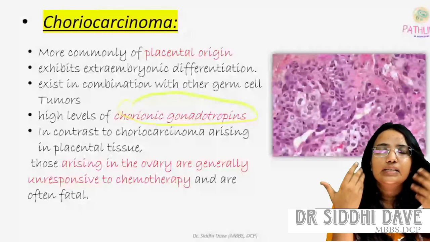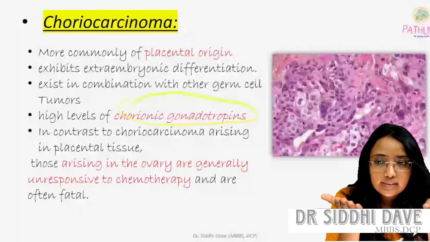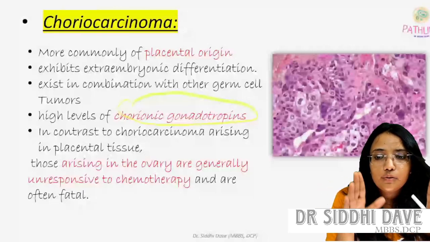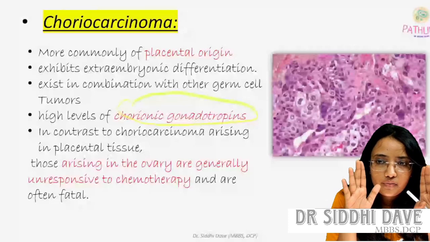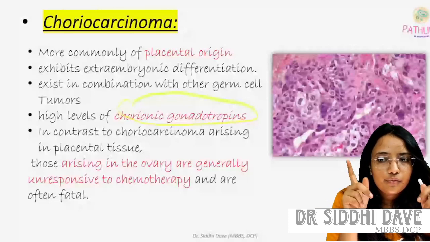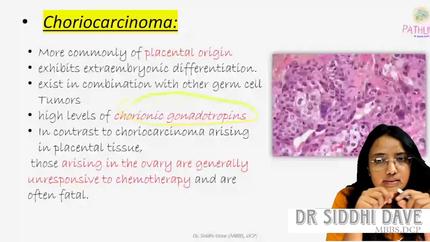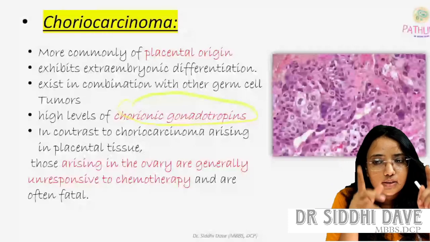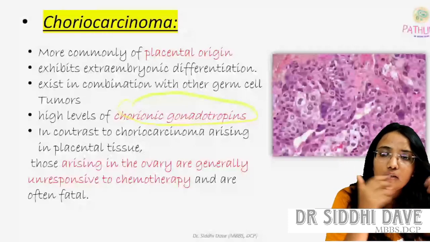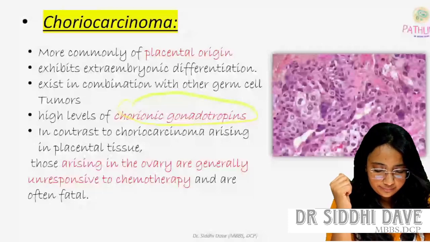But if it is arising from the ovary, it is generally unresponsive to chemotherapy and often fatal. So we have to look for this whenever we are dealing with choriocarcinoma of the ovary. It is generally unresponsive to chemotherapy compared to the placental origin of choriocarcinoma.